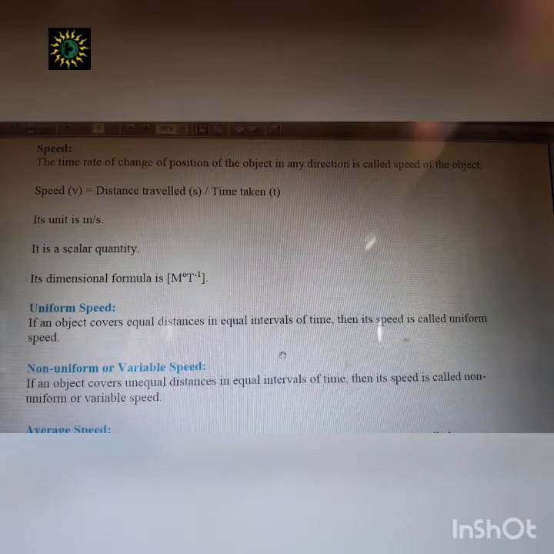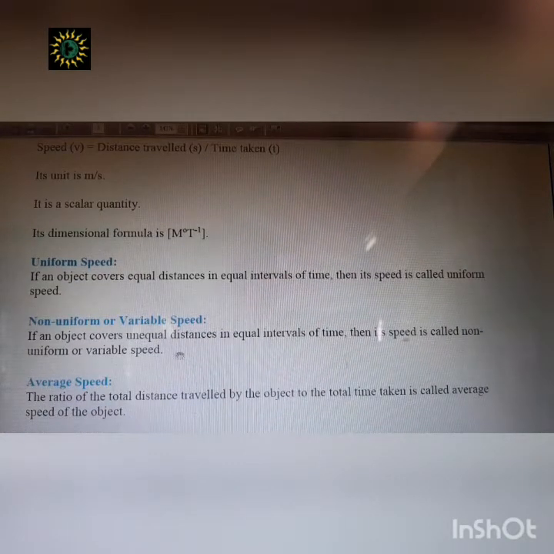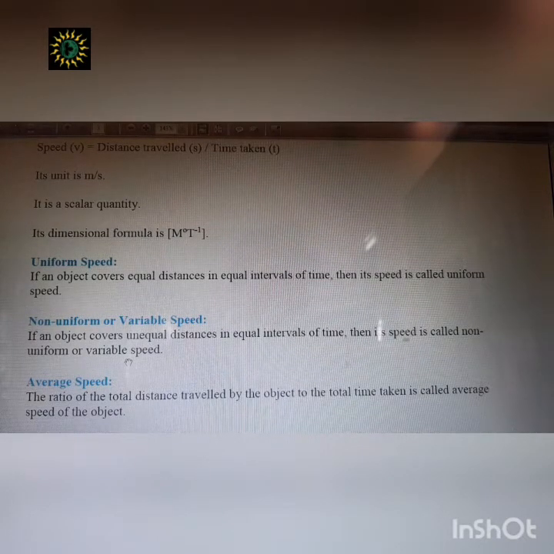But for the next part, non-uniform or variable speed, suppose the body is moving and in the first 10 seconds it covered 50 centimeters, but in the next 10 seconds it covers 100 centimeters. So there is a change in the distance covered.